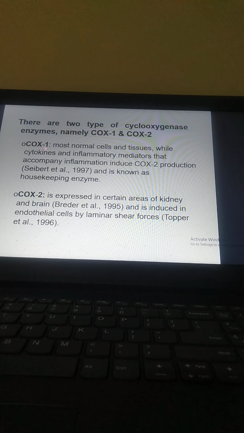Then there are two types of cyclooxygenase enzymes, namely COX-1 and COX-2. COX-1 is present in most normal cells and tissues, while COX-2 works with cytokines and inflammatory mediators and accompanies inflammation-induced production. COX-2 is also expressed in certain areas of the kidney and brain and is induced in endothelial cells by laminar shear forces.